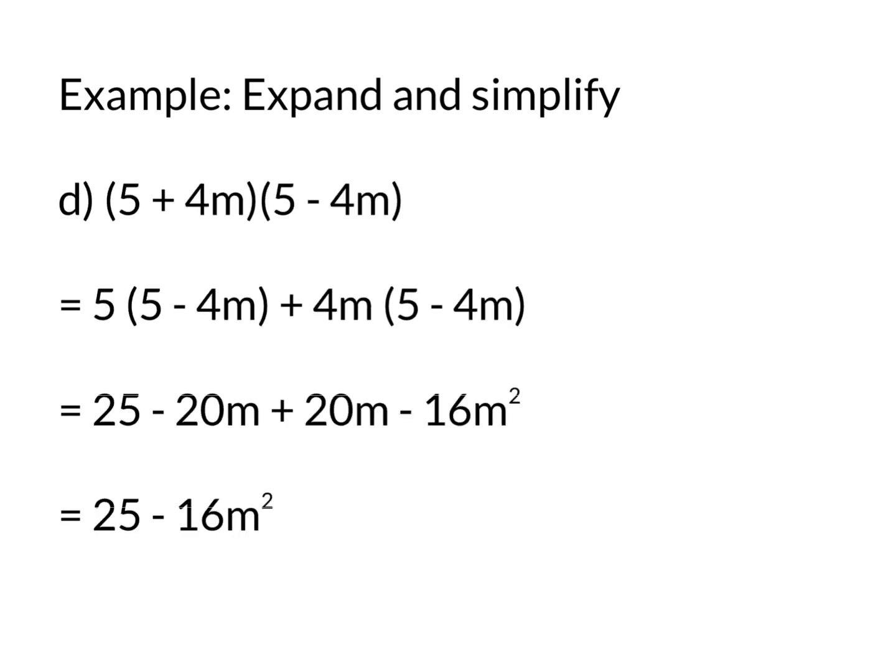So for our next example, we've got 5 plus 4m times 5 minus 4m. So we put the 5 outside of 5 minus 4m and then the 4m outside of 5 minus 4m. That gives us 25 minus 20m plus 20m minus 16m squared. Note again the middle disappears, so we end up with that 5 that was squared being 25 and the 4m that was squared being 16m squared with a minus in between.